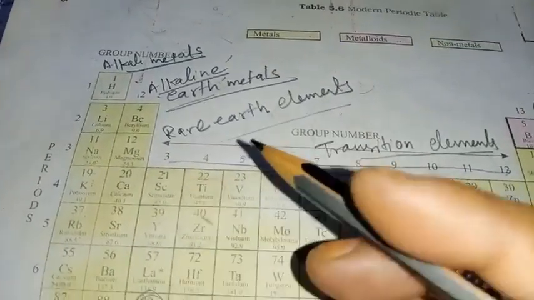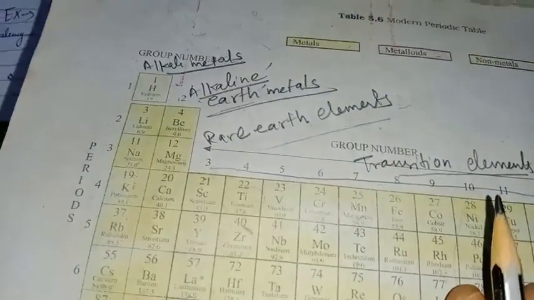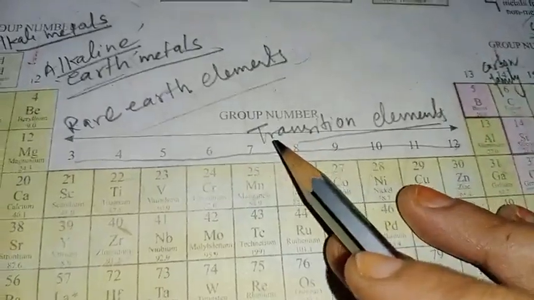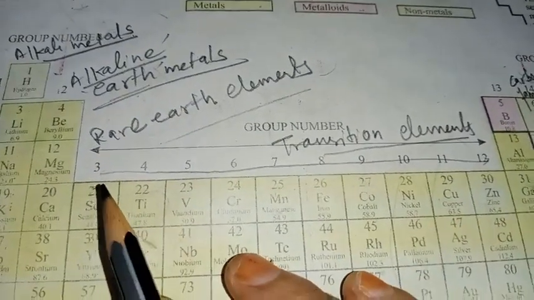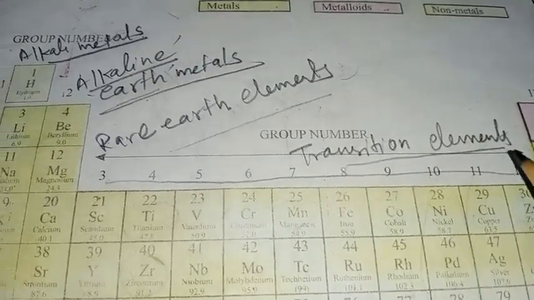So you can see here that some of the groups have been known by special names. Now I'll tell you why group 3 to group 12 elements are called transition elements.